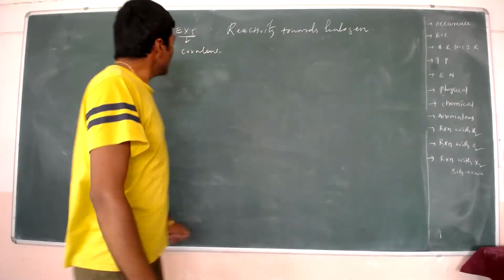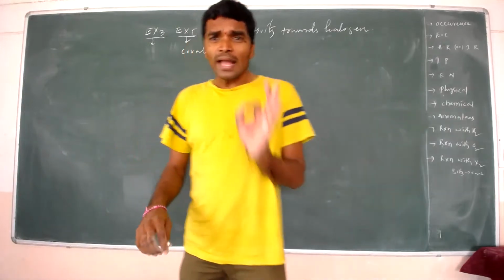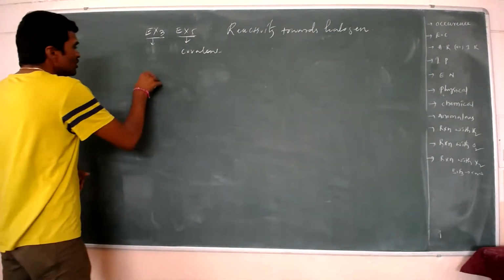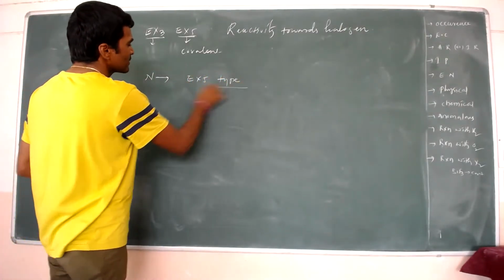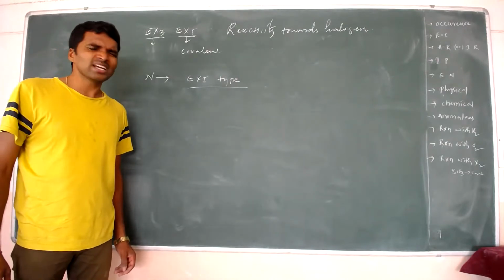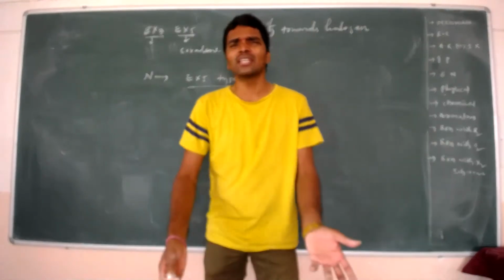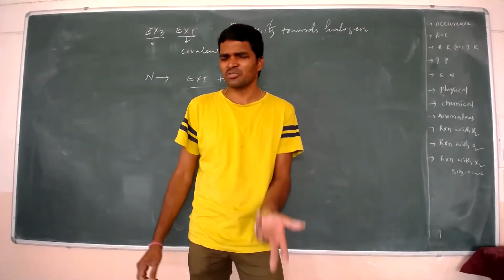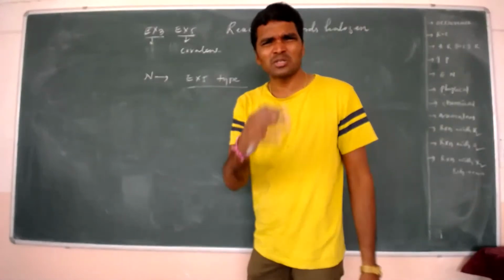Here the important point to remember: nitrogen does not form EX5, because of the unavailability of d orbitals. Even EX3 type is not found for nitrogen in general.